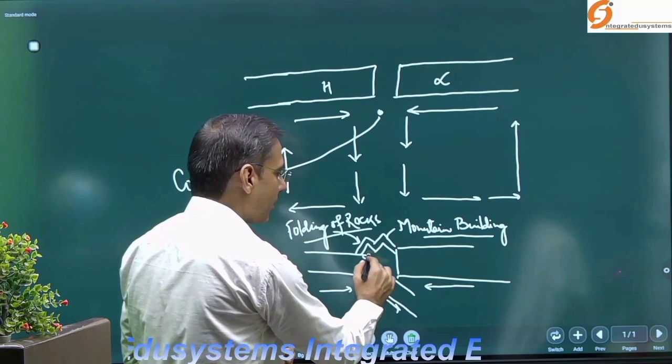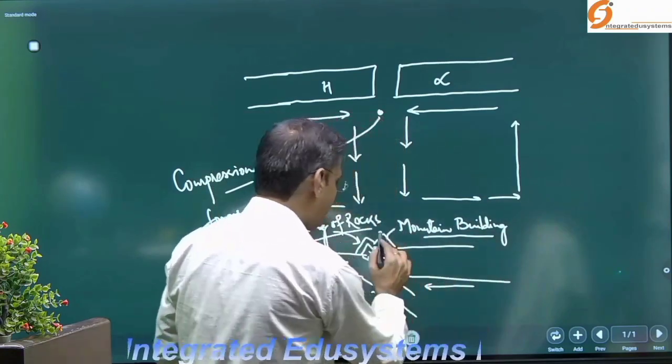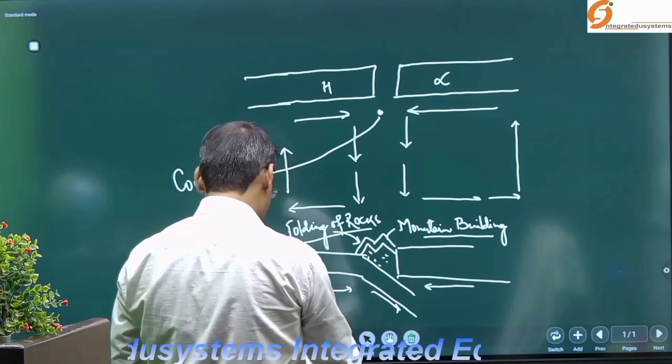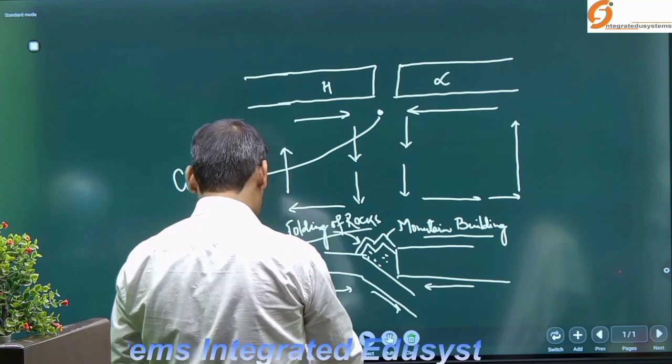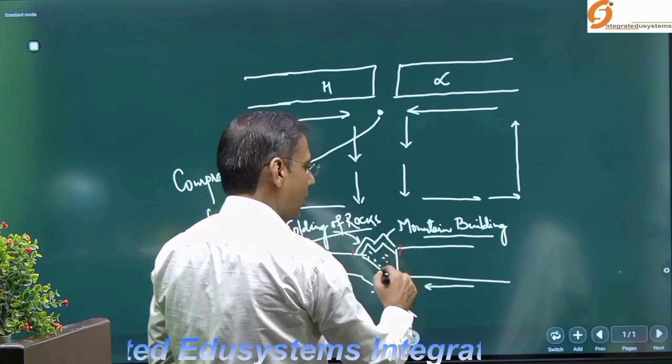Say for example, if the material is like that, I am just taking the picture from here to here, when you look at it.